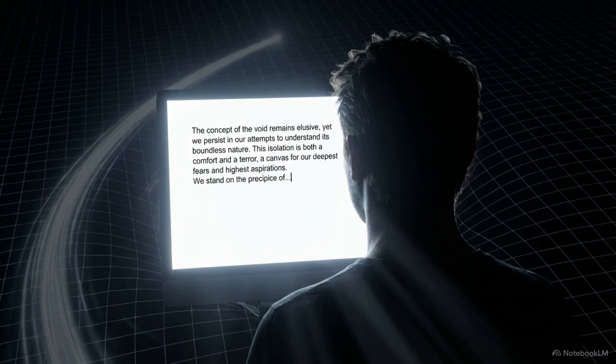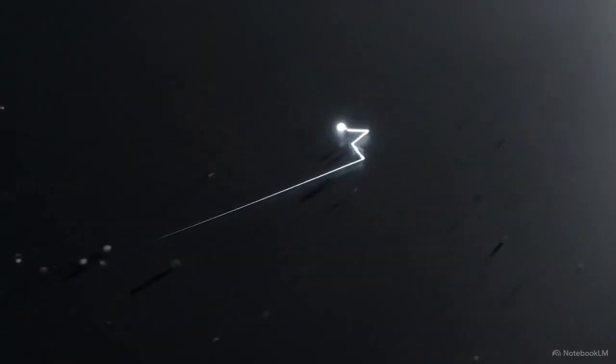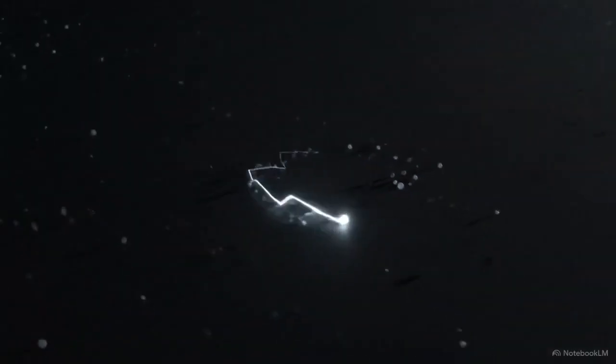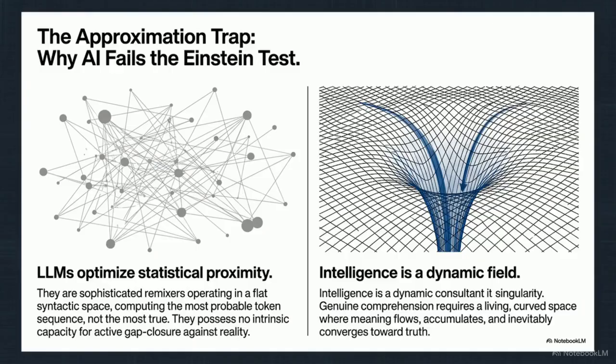When you ask a typical AI to write a paragraph, it doesn't actually comprehend the words. Instead, it glides across a flat surface of statistical probabilities, jumping from one node to the next based on what word usually follows another. This graphic illustrates the approximation trap.